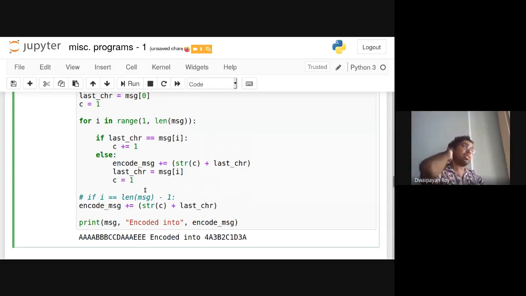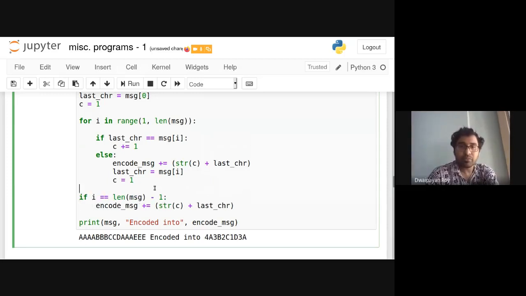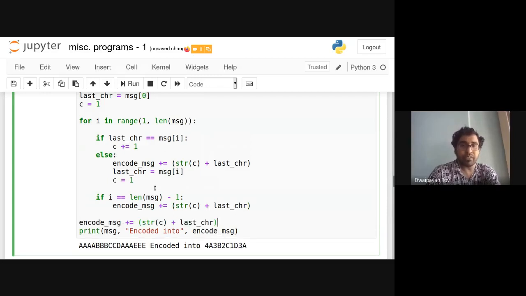So can someone suggest? We have seen two versions of the same code. One is this, and another is this.